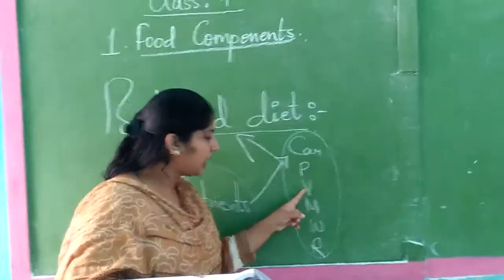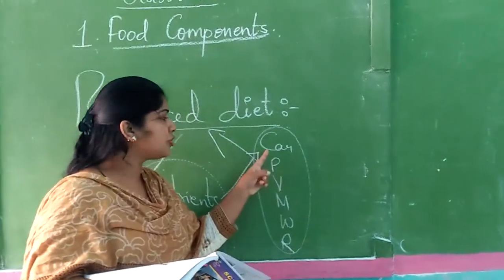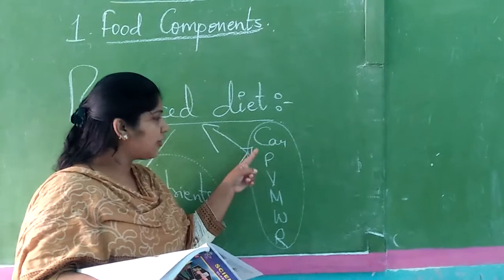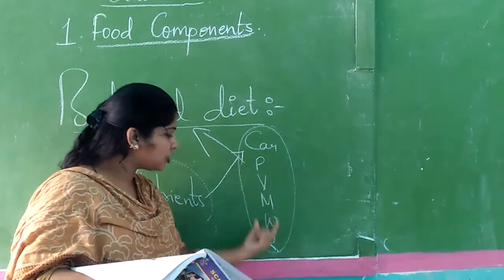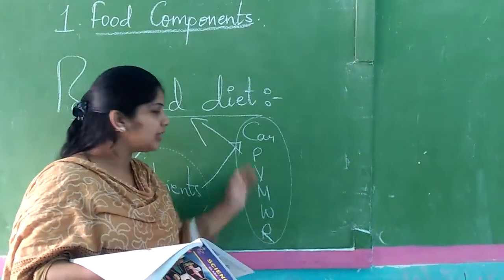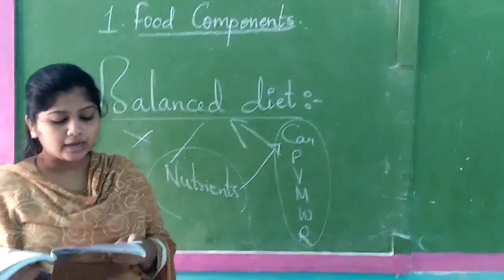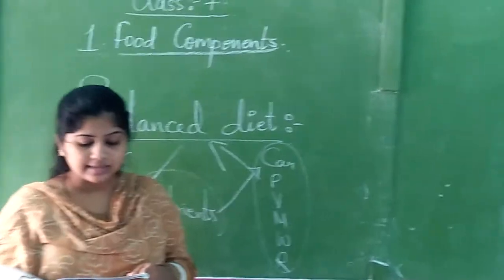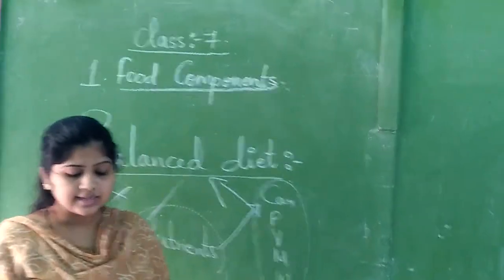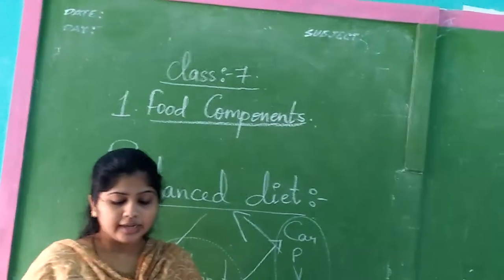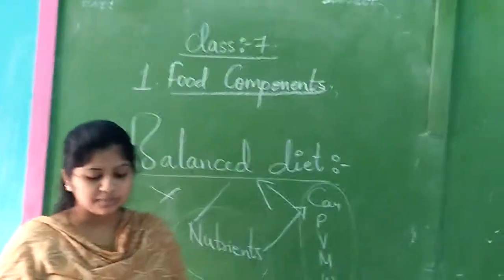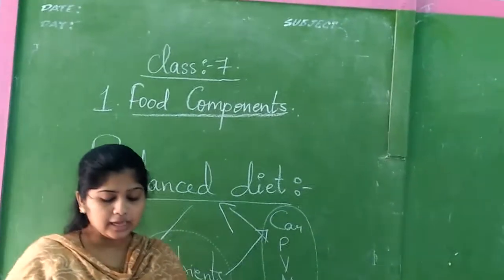If you are eating more vitamins, minerals and roughages, you should eat less carbohydrates and proteins. If you are eating more carbohydrates and proteins, you should make this less quantity. So like this you have to balance your food, they are telling. Okay, make your diet as a balanced one. Taking a green salad and vegetables every day. Taking foods like cereals, pulses, milk, etc. adequately. Taking a bit of fat.